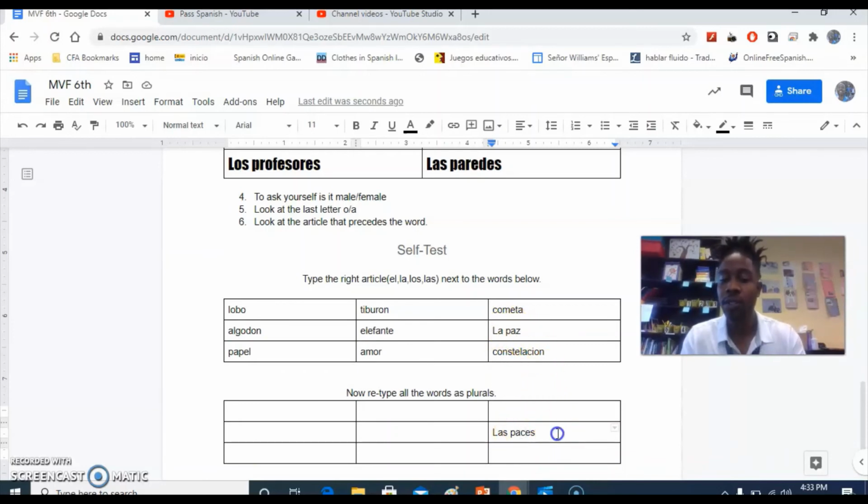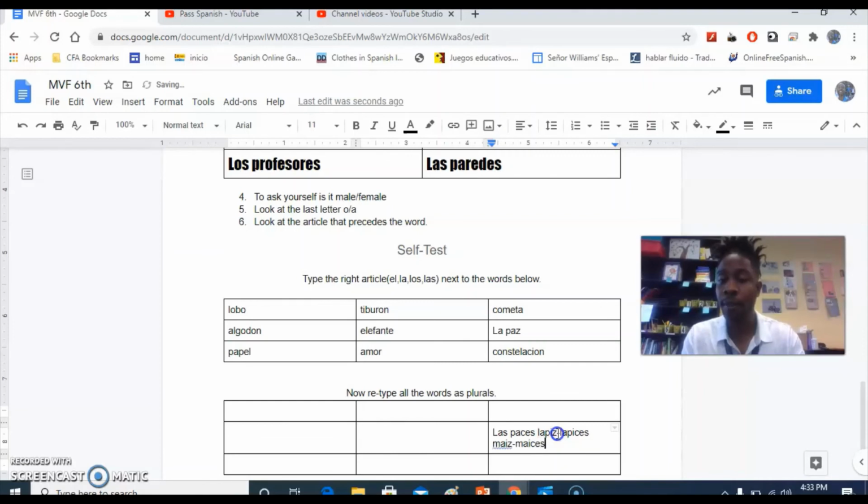So other words that do this is the word lápiz. It becomes lápices. The word maíz for corn becomes maíces, corns. And so we want to change this to C-E-S from Z-E-S. People typically in my class learn this from making the mistake and me correcting it. And if you're taking my test or my quiz and you make this mistake, I'm just going to highlight it and say, hey, you want to practice changing this to C. This is not something that I'm grading you for.